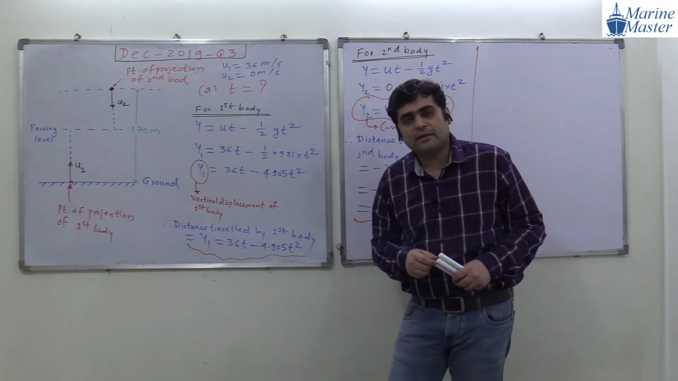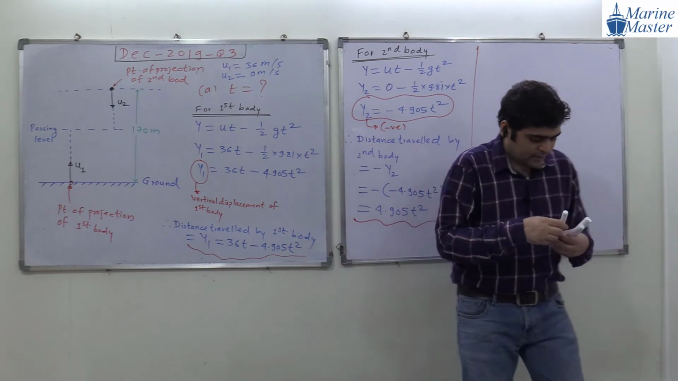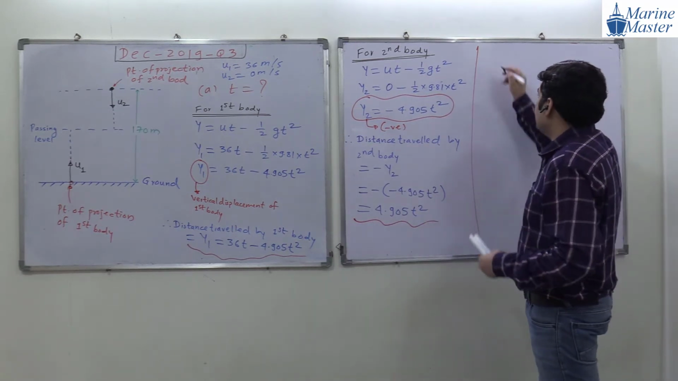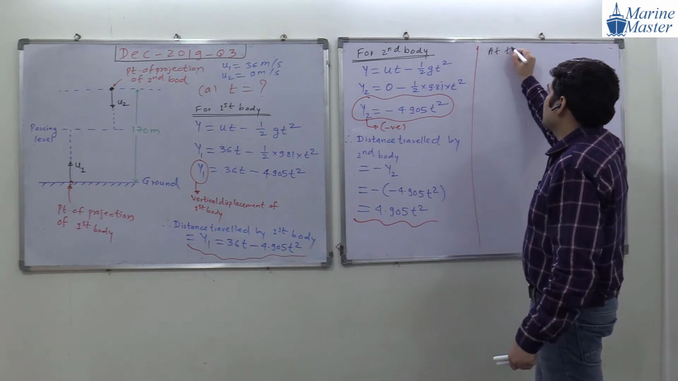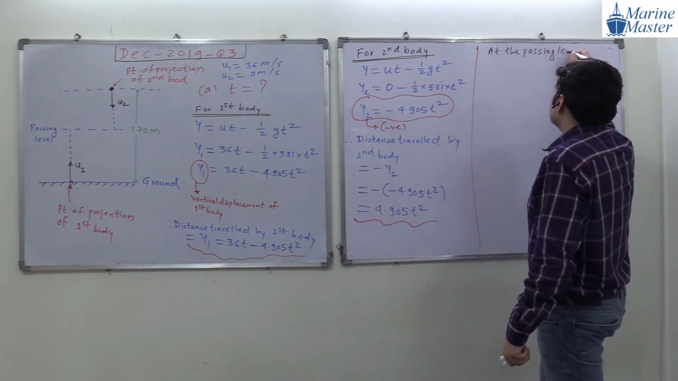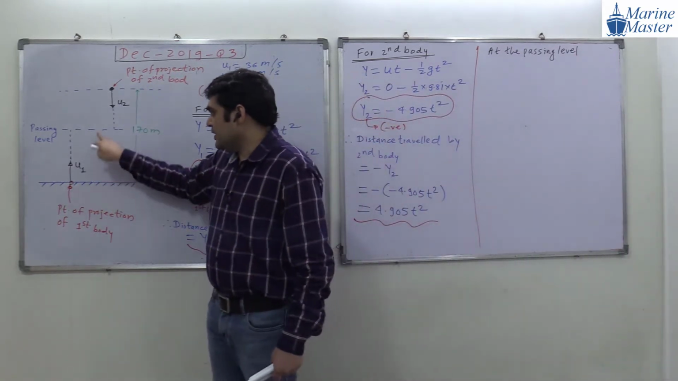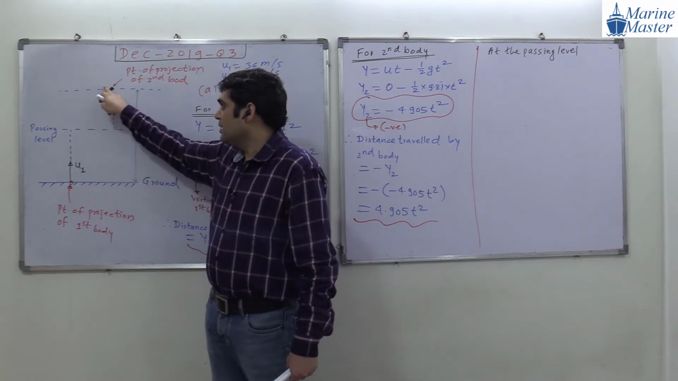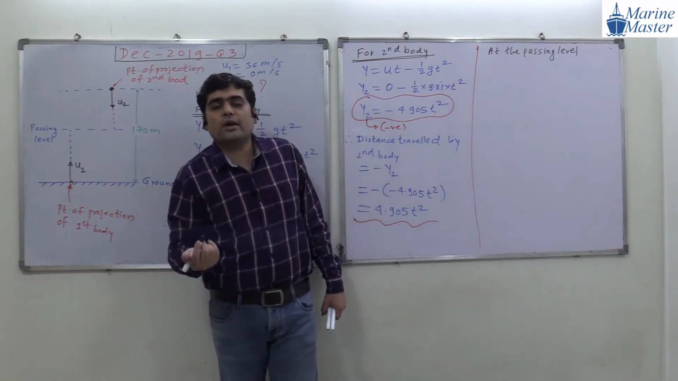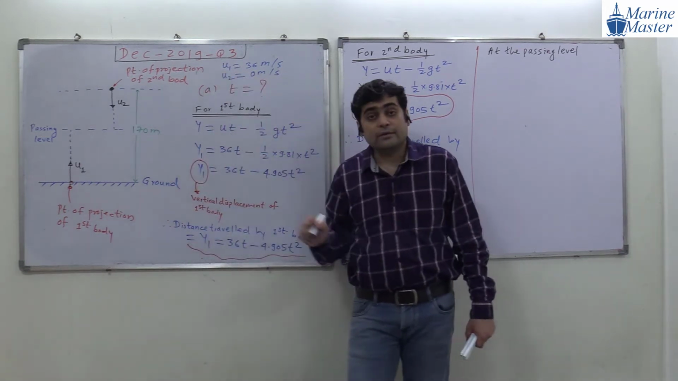At the passing level, everyone try to observe the point. At the passing level, what can we say? From here to here is the distance traveled by the first body. From here to here is the distance traveled by the second body. So what will be their summation, guys? Observe the drawing.